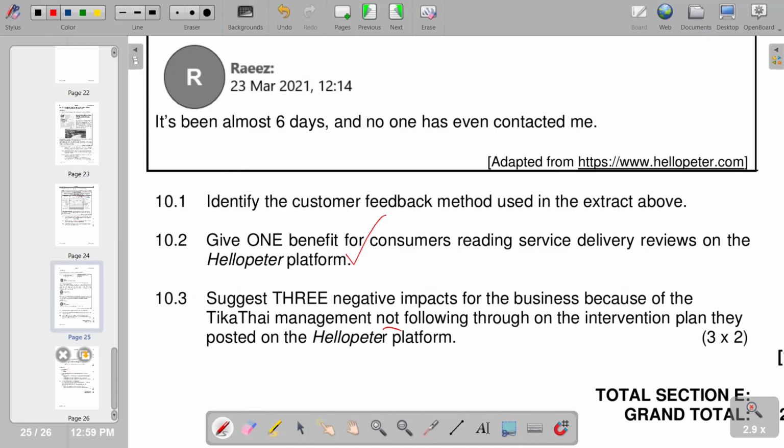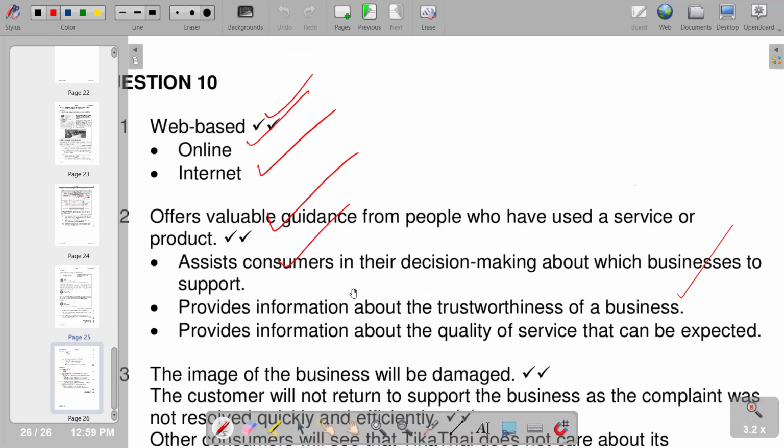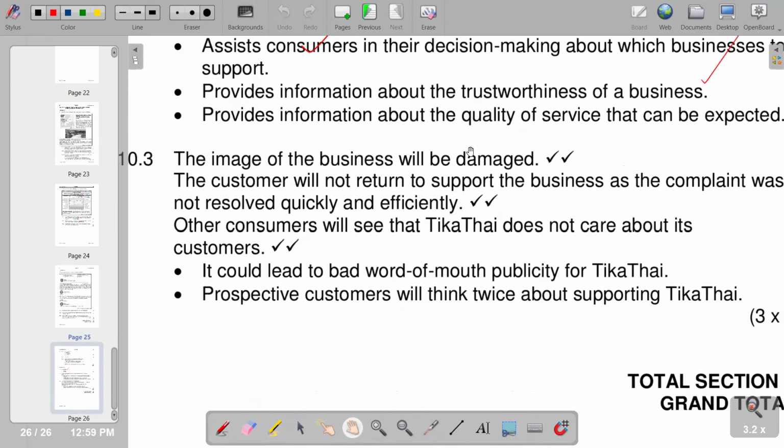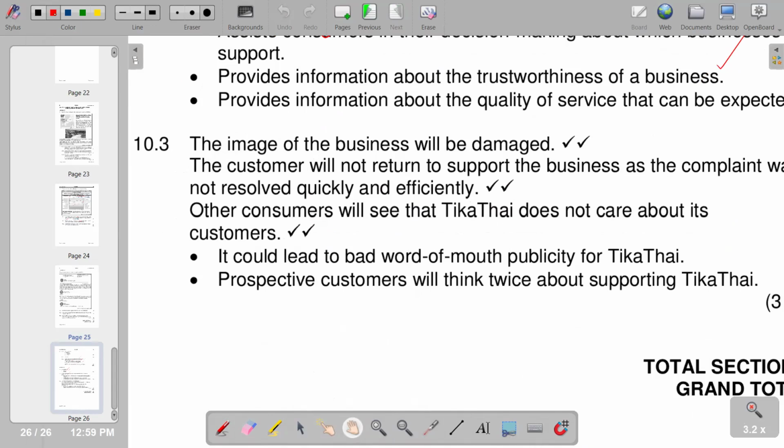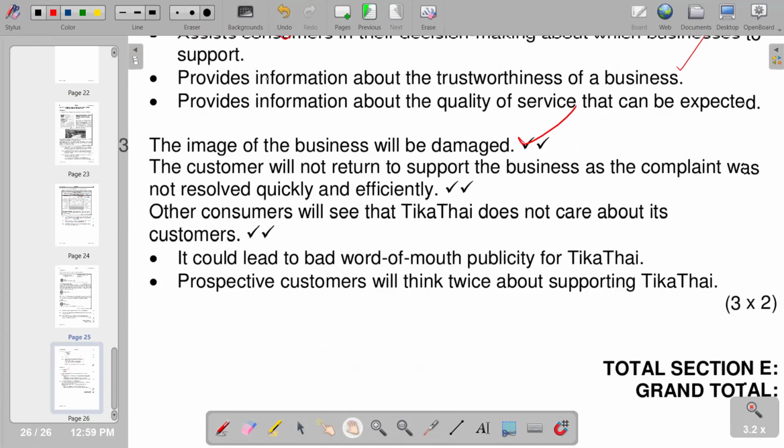So those are the negative impacts that we can clearly deduce. The image of the business will be damaged. It's one of the negative impacts. Customers will not return to support the business as the complaint was not resolved quickly and efficiently. And other consumers will see that Tikatai does not care about its customers. So these are some of the points that we can include in terms of this part.